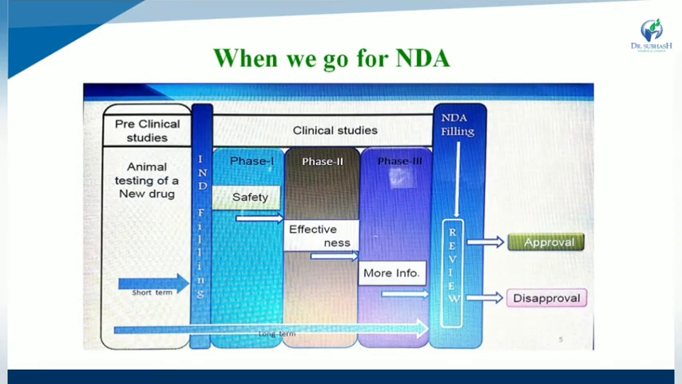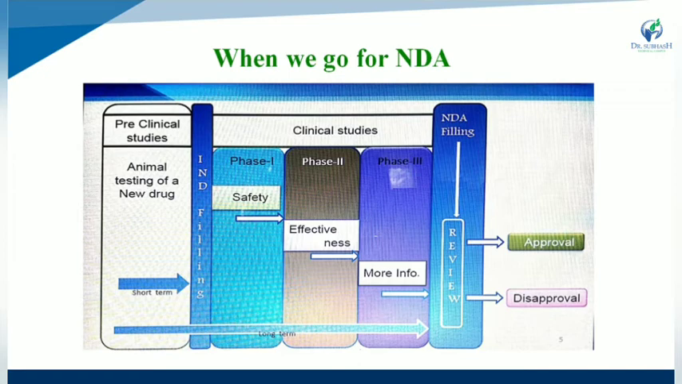When we go for NDA, first one is the preclinical study. In the preclinical study, animal testing of the new drug substance occurs, and that is a short-term study. After animal study of the new drug substance, second one is IND filing, investigational new drug application filing.